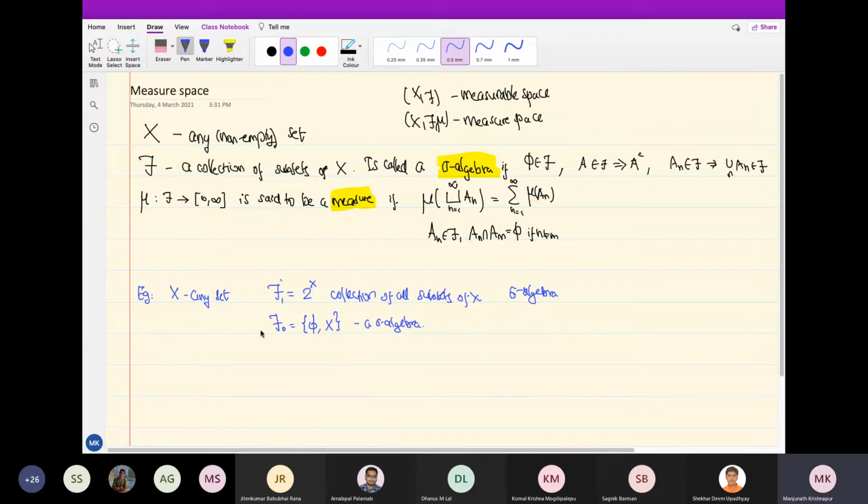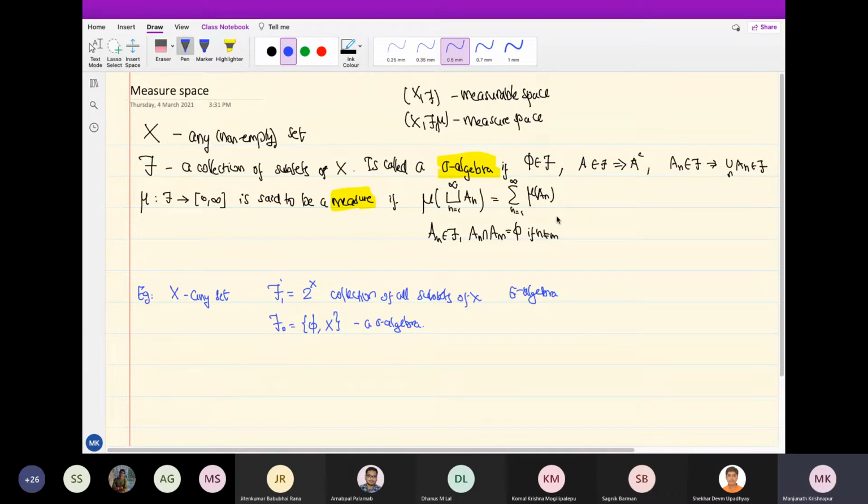So this is a collection of only two subsets. Here you had all the subsets. So, if X is finite, say X has n elements, then F1 has 2 to the n different elements. There are that many subsets. But if X is infinite, F1 will be some larger infinity. But F0 is the tiniest possible sigma algebra, because any sigma algebra has to contain the empty set and hence also the whole set. And I'm saying this is itself a sigma algebra. Why? You take any set here, the complement is there. The empty set's complement is X, X's complement is the empty set. So it's closed under complements.